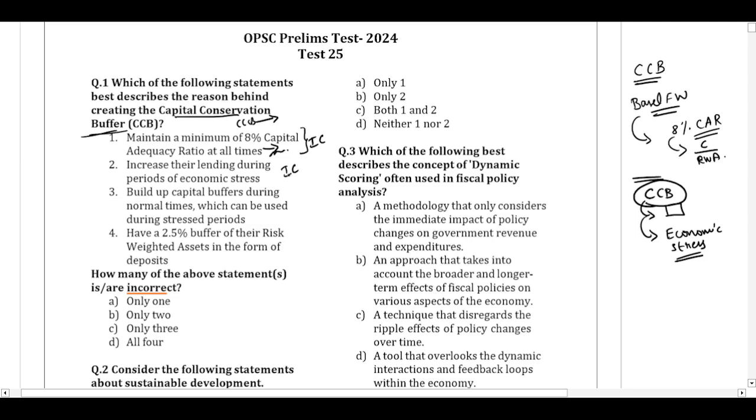Statement 3. Build up capital buffer during the normal times, which can be used during the stress period. This is syncing with our logic to save during the good times, to keep aside, and then use during the stress period. So this is correct. Have a 2.5 percentage of buffer of the risk weighted assets in the form of deposits. The main catchword here is deposits. We are putting aside a certain part of our capital. Deposit is a liability to the bank. But here we are putting it in the form of capital and not taking it in the form of deposits. So this is also incorrect.